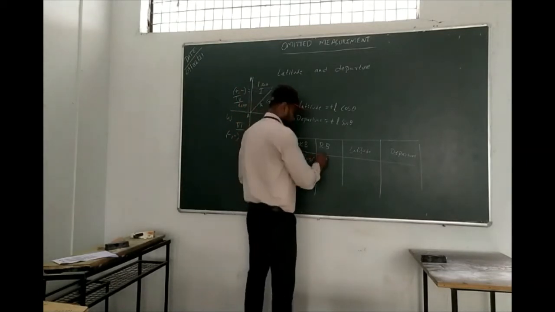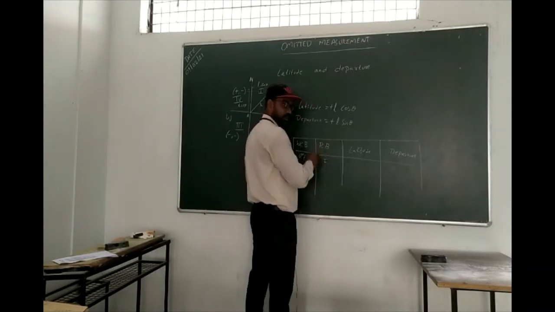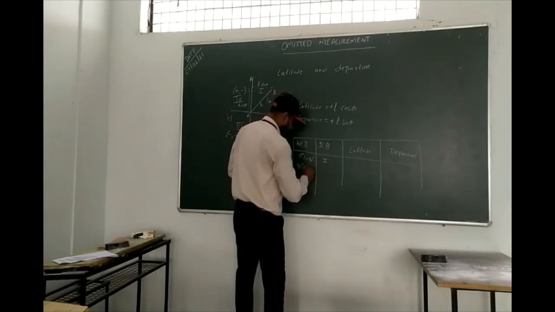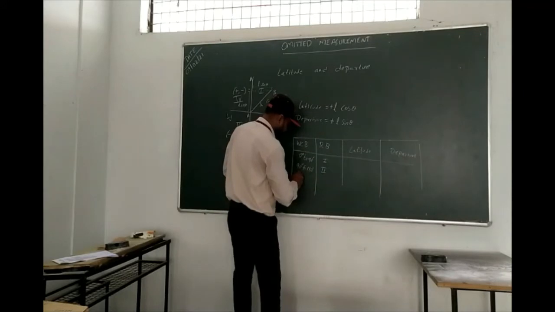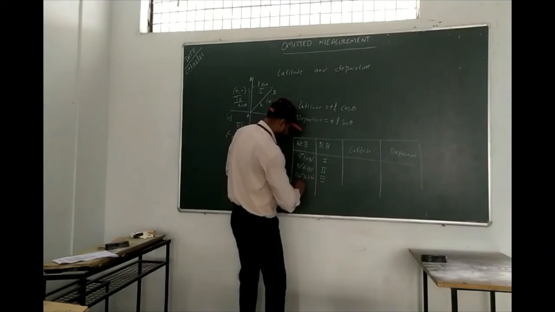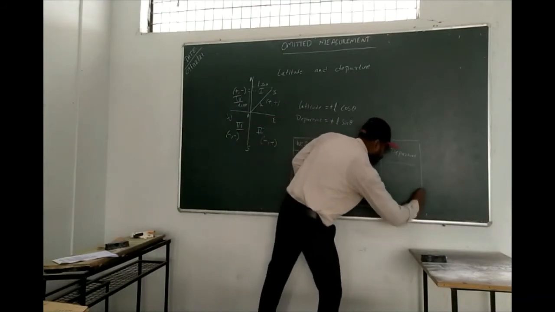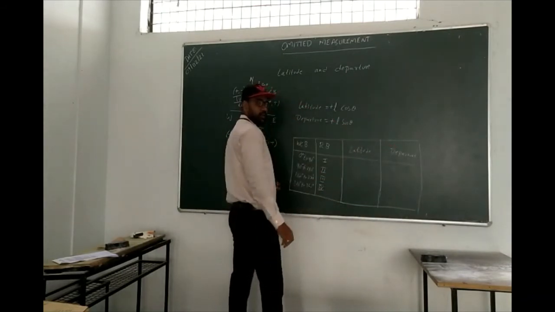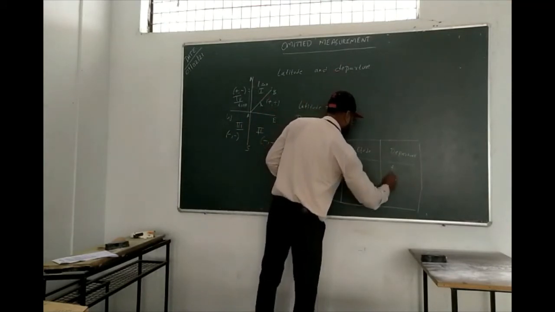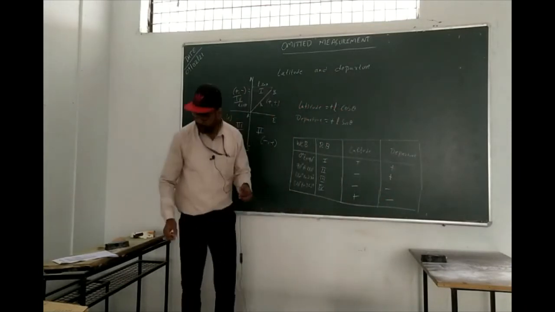0 to 90 will become your first quadrant, so we are going to consider the first quadrant. 90 to 180 is the second quadrant, 180 to 270 the third quadrant, and 270 to 360 the fourth quadrant. Based on this, you are going to get the signs for latitude and departure. For the first quadrant, plus plus. Second quadrant, minus plus. Third quadrant, minus minus. Fourth quadrant, plus minus. Like this we are going to have it.